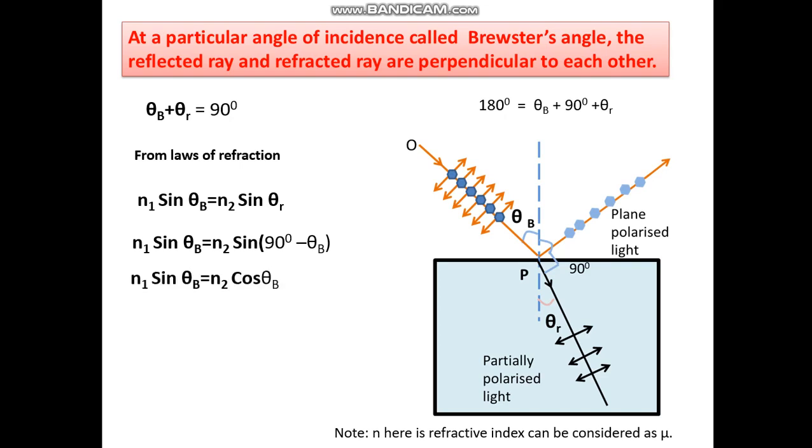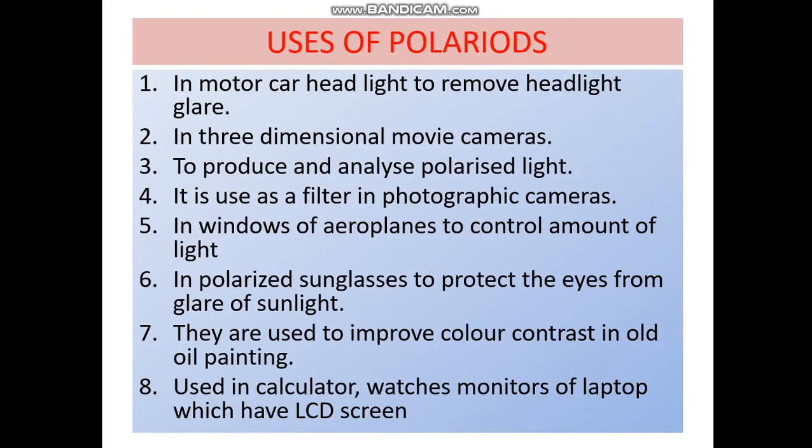Therefore, n1 sin theta B is equal to n2 cos theta B. n1 upon n2 is tan theta B. Theta B is equal to tan inverse of n1 upon n2. Note, n here is the refractive index and can be considered as mu also. This gives Brewster's law.